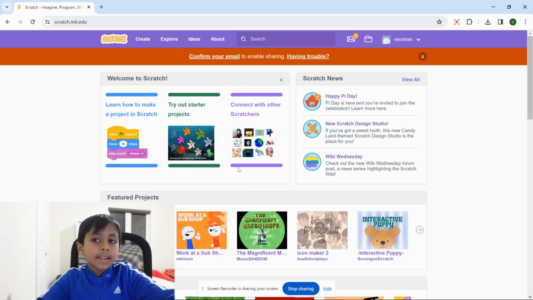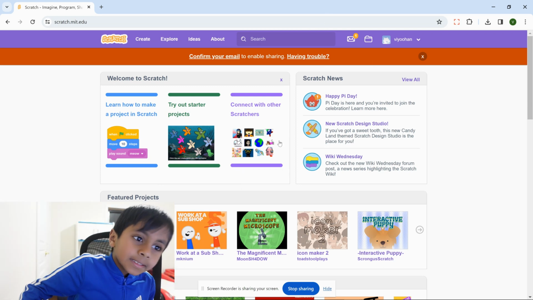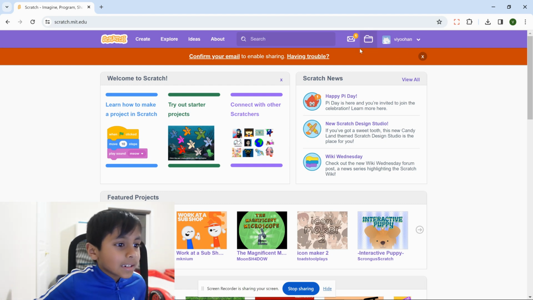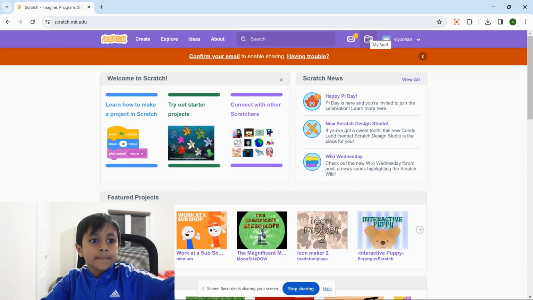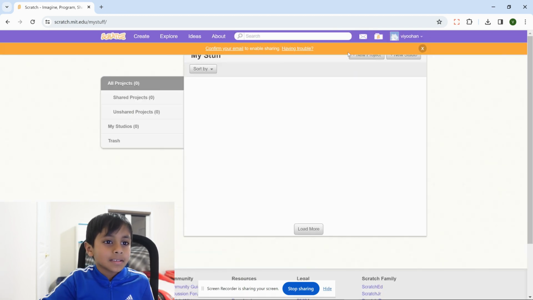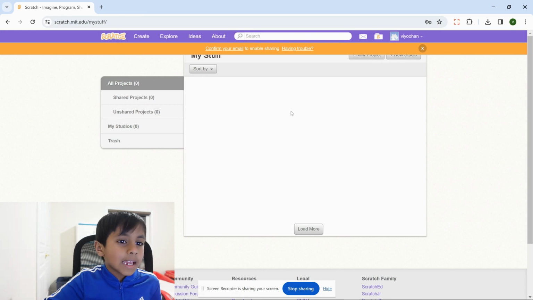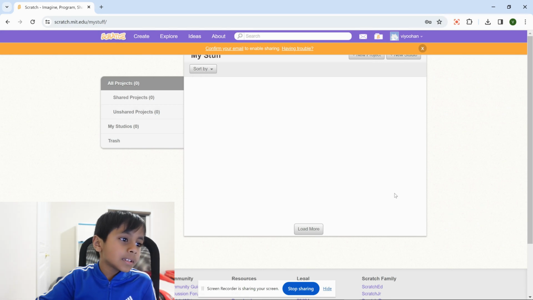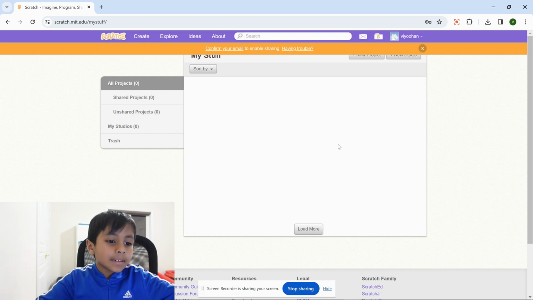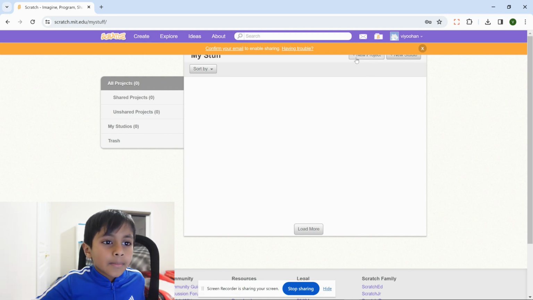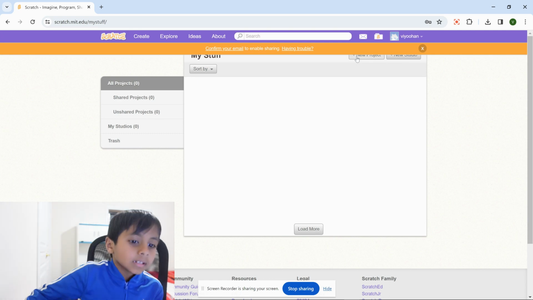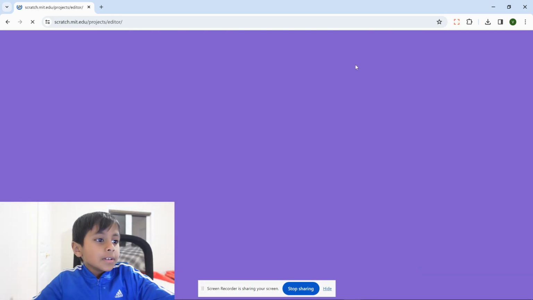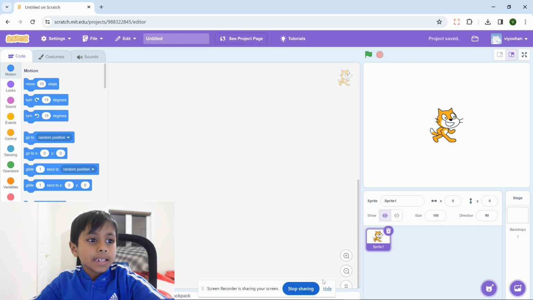Then you'll see a screen like this, and then you have to press this. It will say my stuff, and then you'll see this kind of screen, and then press this button right over here that says new project, and you'll see a screen like this.